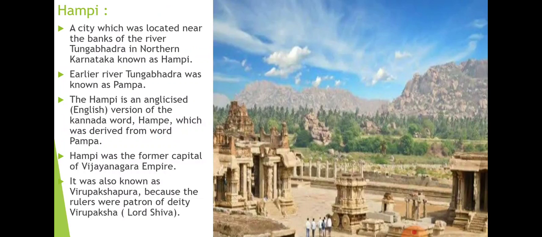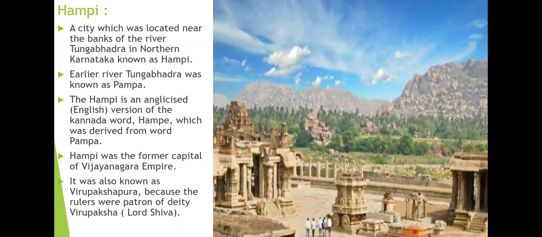That is Hampi. Hampi is the name of a city. It is a grand capital city which is located near the river Tungabhadra in northern Karnataka. Basically, this name Hampi came from the word Hampe. How this name was given, let us see.